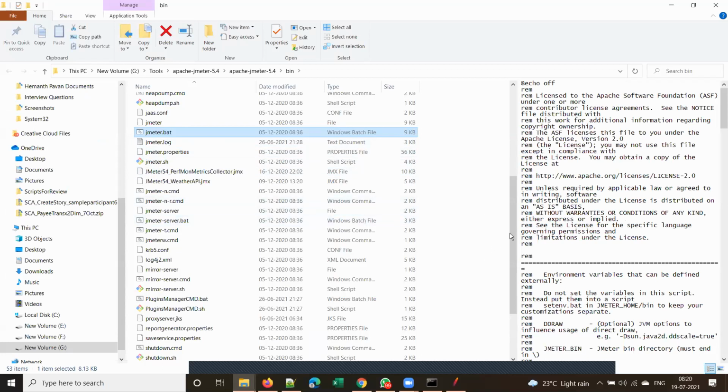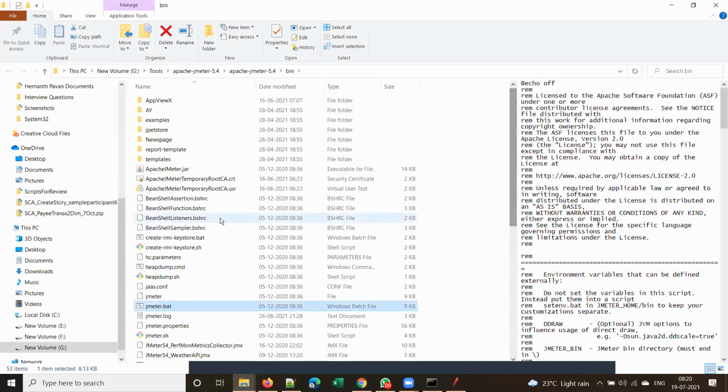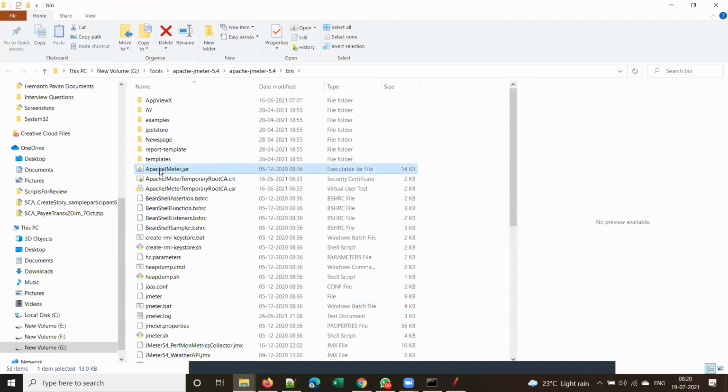I have shown you Apache jmeter.jar, right? You can start JMeter by double clicking this jar file also. This is an executable jar file, by the way. Executable means you can execute that, you can run that jar file.